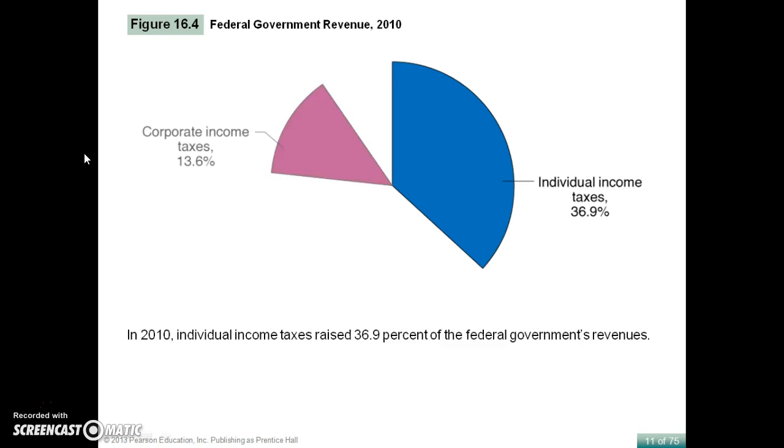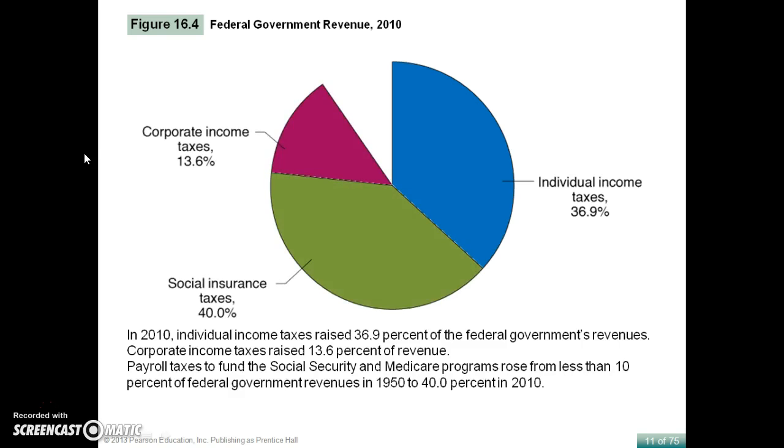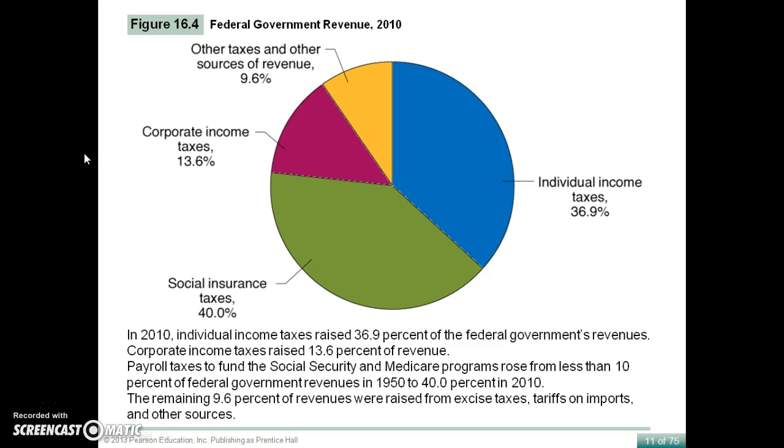Now the money that the government receives, this is the money that they receive to spend money. You'll notice that 37% comes from individuals, 40% of the money they receive is from Social Security, and 14% is from corporations. But individuals and social insurance will be the two largest components of the money that the government receives, or their revenue.